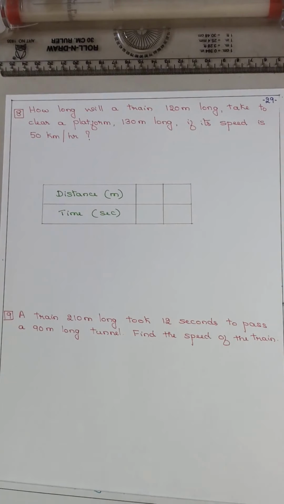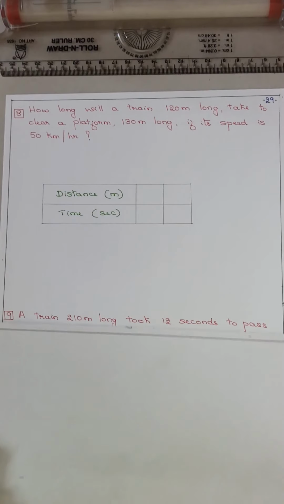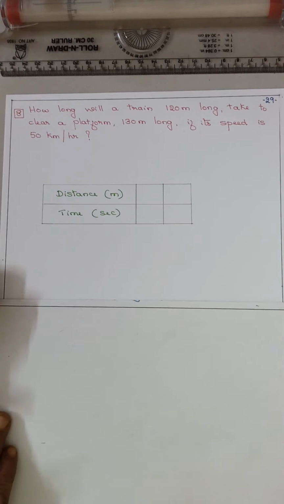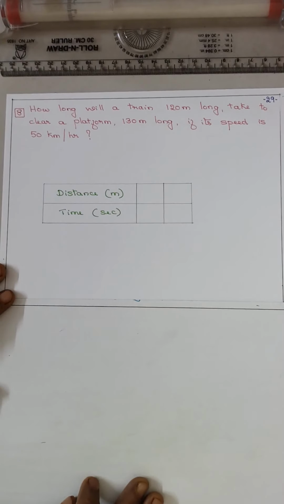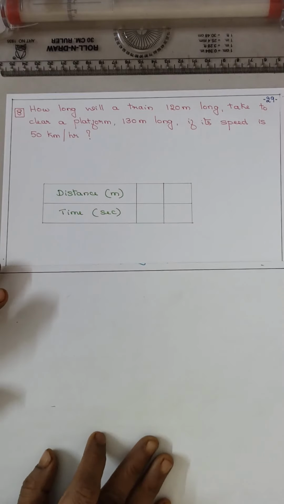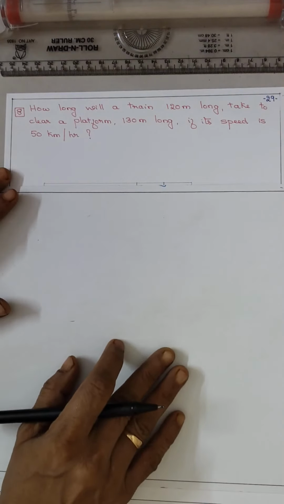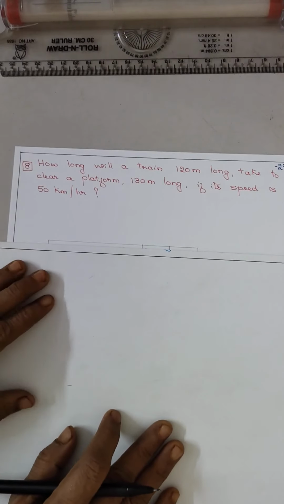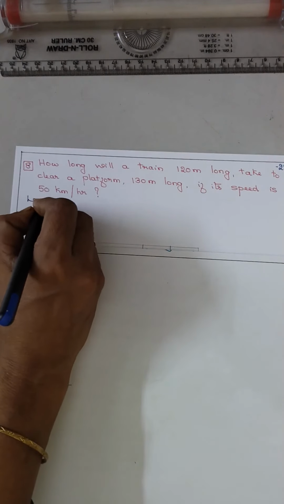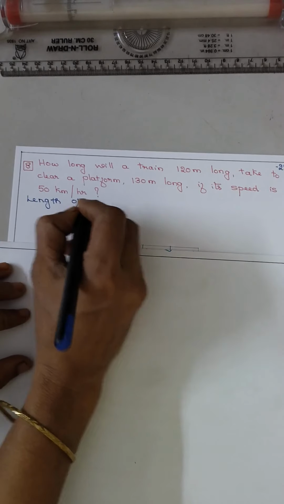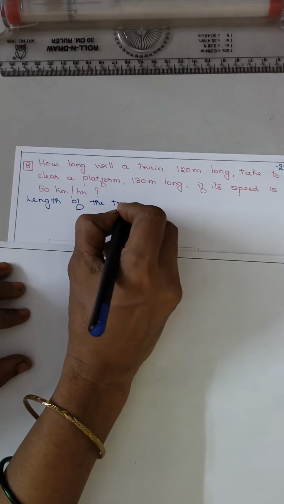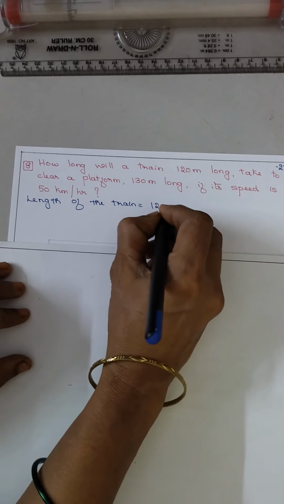Now coming to question number 8. How long will a train 120 meter long take to clear a platform 130 meter long if its speed is 50 kilometer per hour? So which type of sum is it? The length of the train is equal to 120 meter.